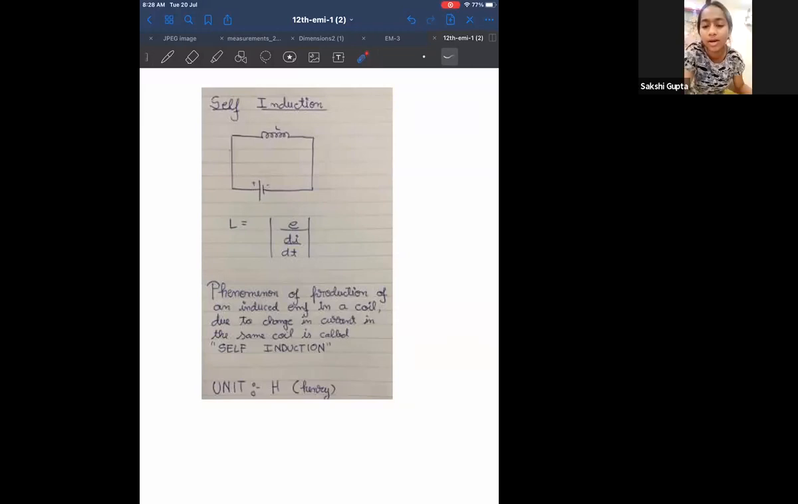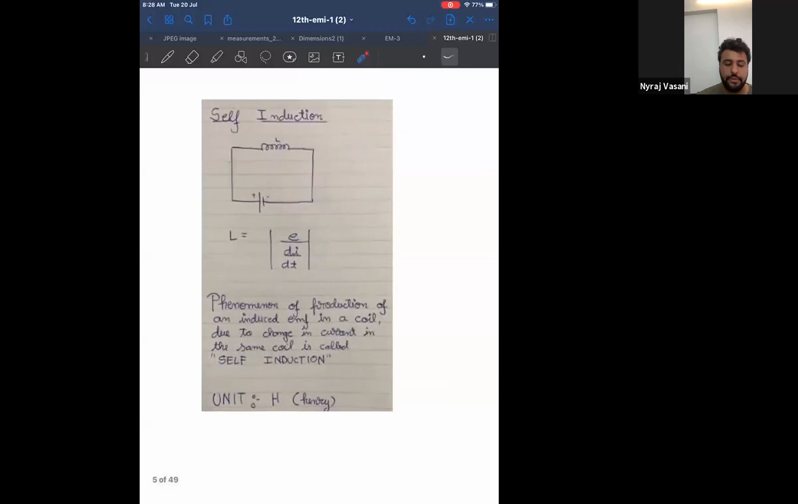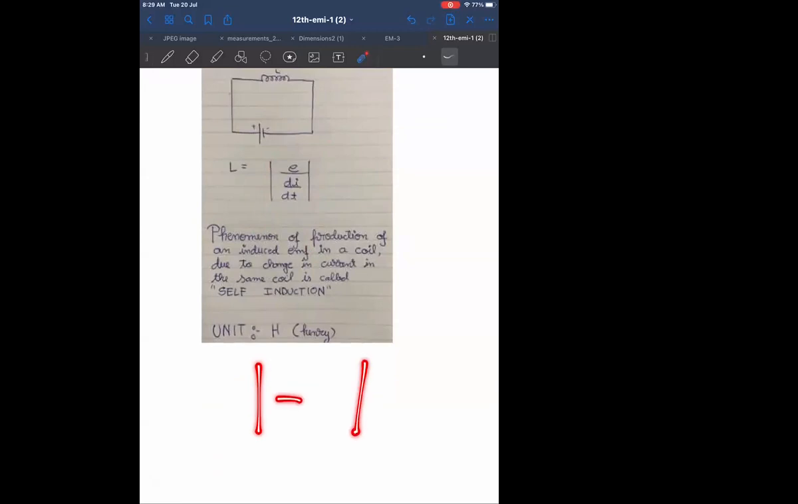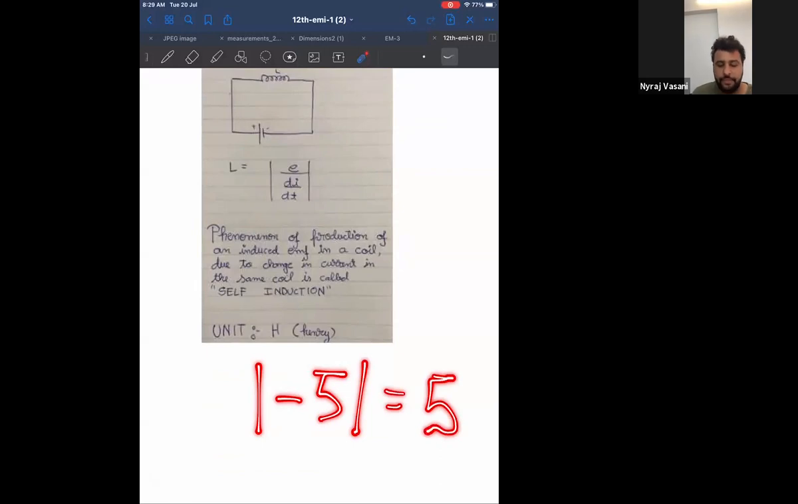So in the formula you have made those lines. What is that? That is mod, modulus. That means you have to take only positive values. This is called modulus. I hope everyone knows the meaning of modulus in math. Mod of minus 5 will be 5 itself, correct? This sign means I have to consider only the positive values.